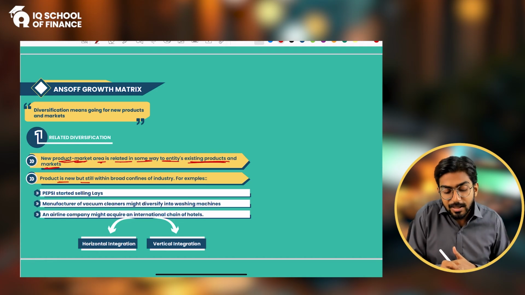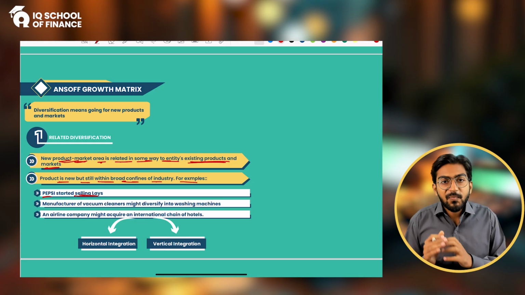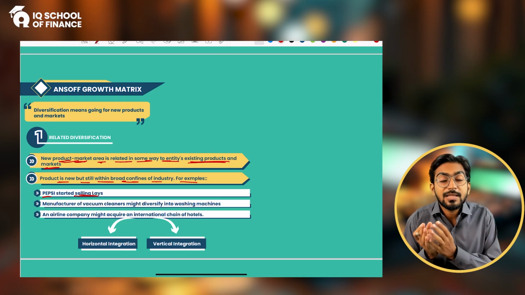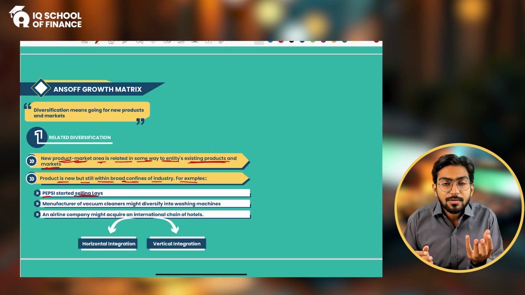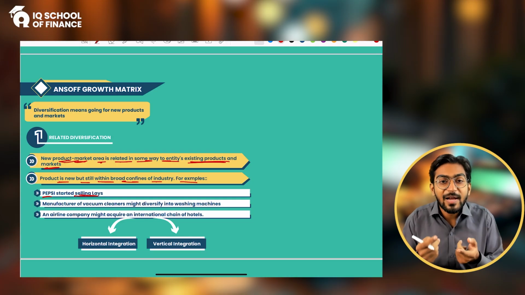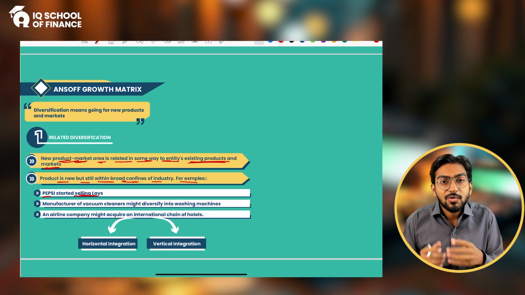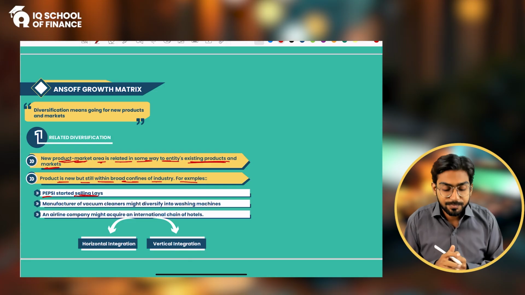The product is new but still within the broad confines of the industry. For example, Pepsi starts selling Lay's. Pepsi is a drink, Lay's is chips, but somehow they are related to the snacking industry. Don't you think they are somehow related to each other? Customers who are purchasing Pepsi and Lay's, don't you think the behavior is going to be a bit similar? It is going to be. So although you have diversified, first selling Pepsi, now selling Lay's as well, they are somehow related to each other.